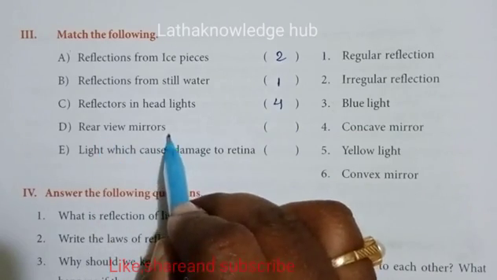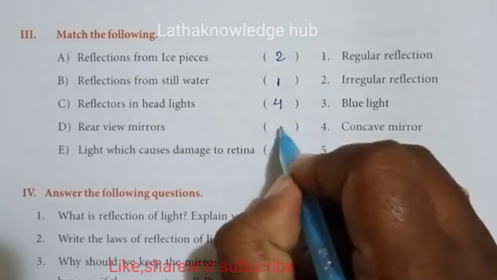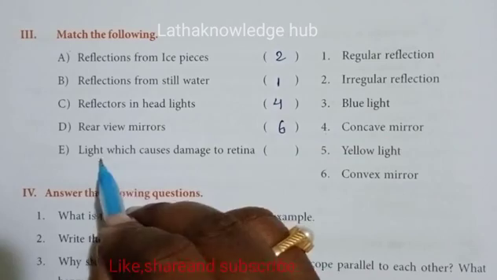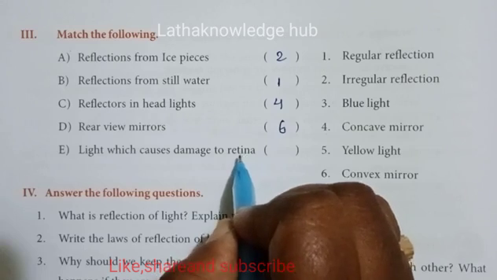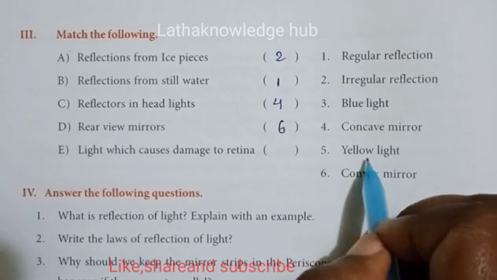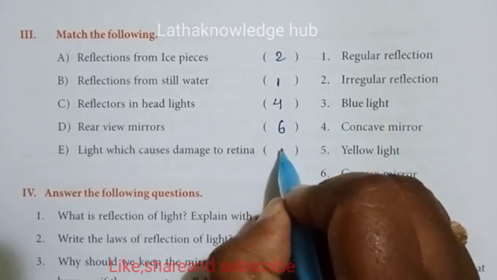Rear view mirrors, concave or convex? Convex. So 6. Light which causes damage to retina: here blue light and yellow light. Which one is correct? Blue light.